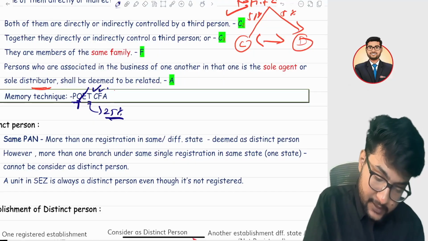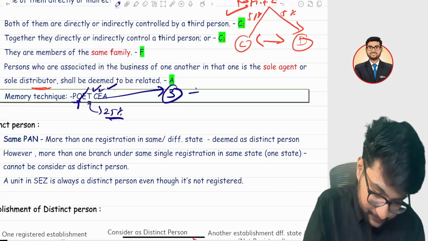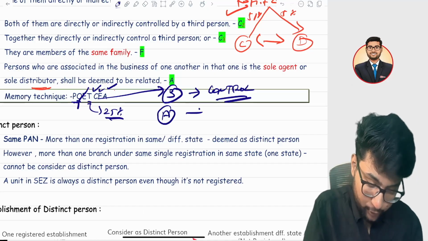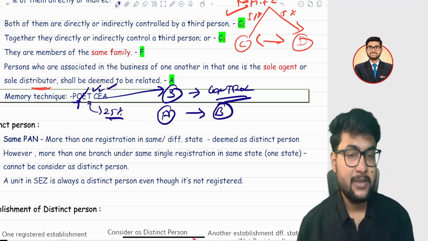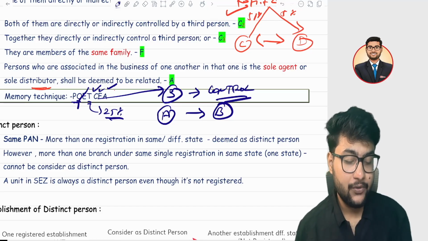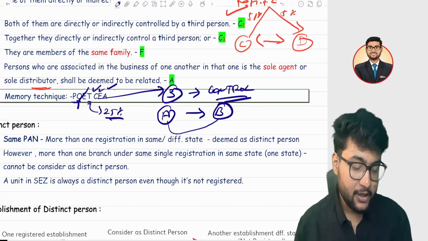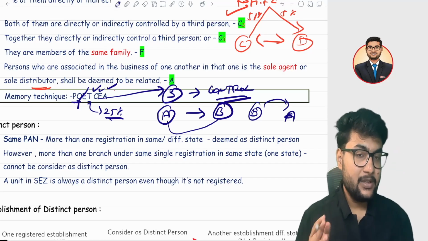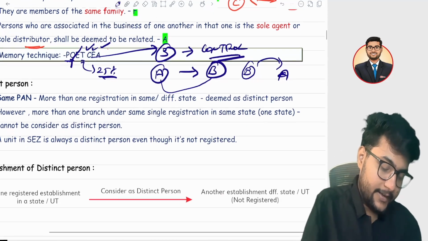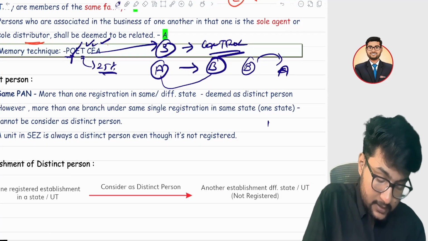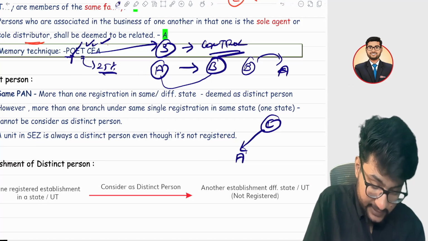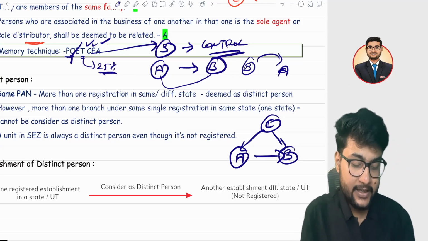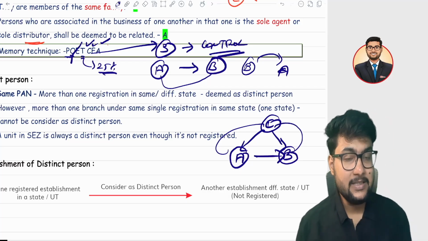Now CFA. C, we have 3 points. C means control. Control means if A controls B, control can be done by 51% shareholding or a majority board of directors. So if A controls B or vice versa, B controls A, in that case A and B can be said to be related persons. Another point is if a third person called C holds or controls both firms A and B, then A and B can be called related persons as well, and C is also a related person, and B and C are also related persons.